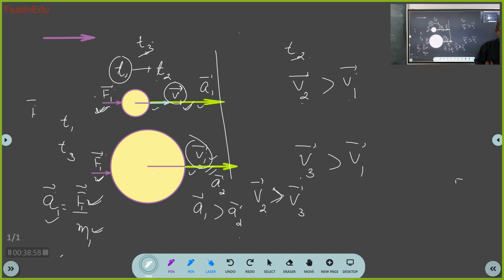After T2, I did not apply force. So tell. Sir, after T2, the velocity will increase, sir. See, now listen. I have taught you. You should tell only the truth.